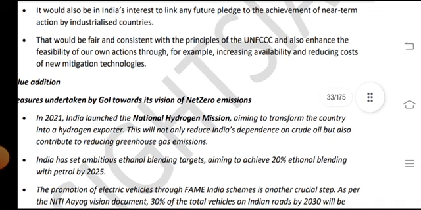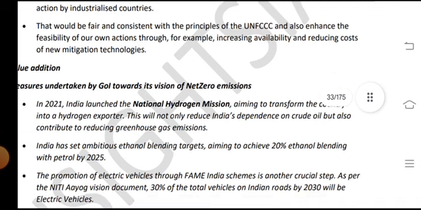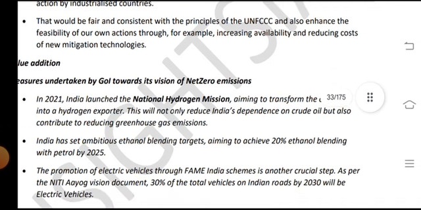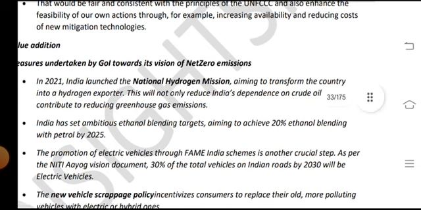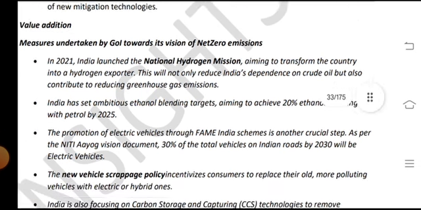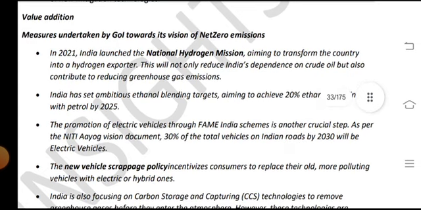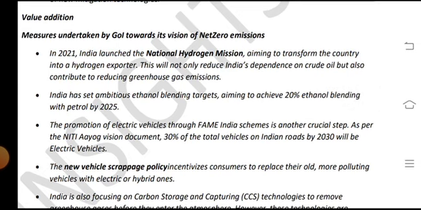That would be fair and consistent with the principle of the UNFCCC, and also enhance the ambition level of our urban actions, for example by increasing the availability and reducing the cost of new mitigation technologies. Value addition missions are being undertaken by the GOI towards its vision of net zero emissions.